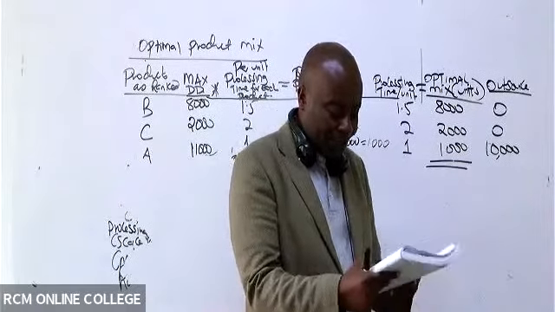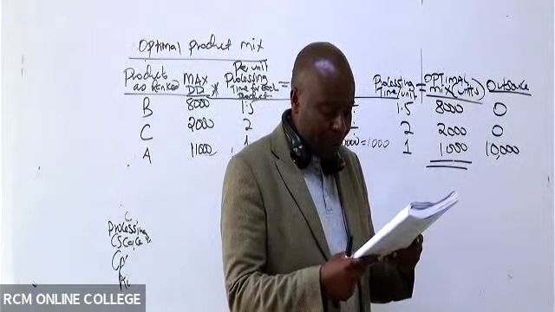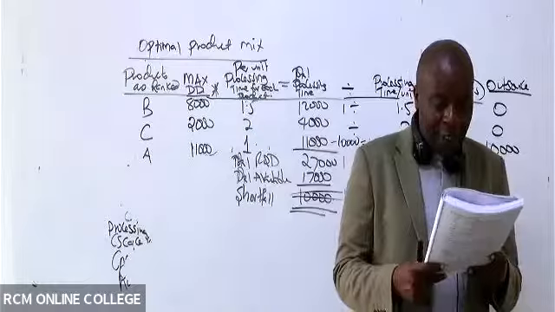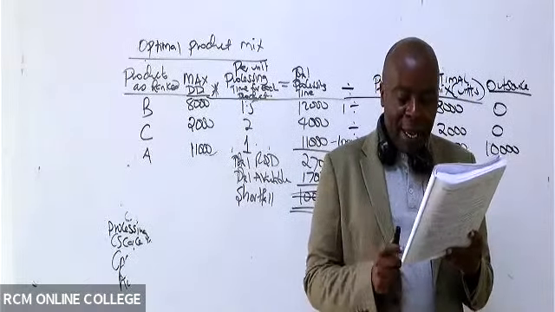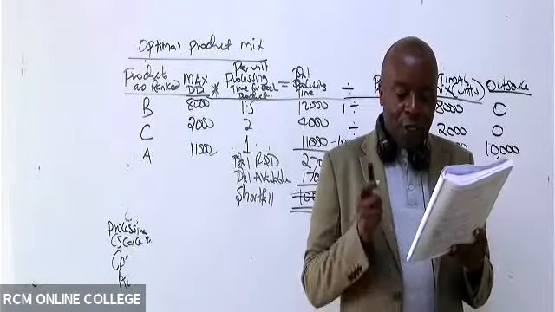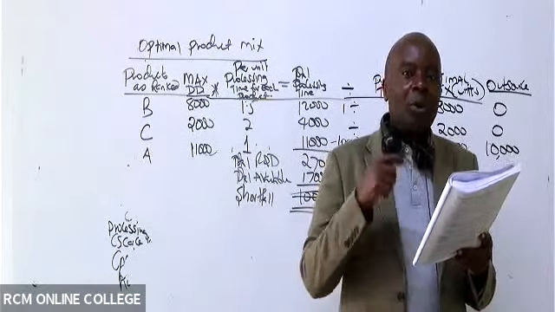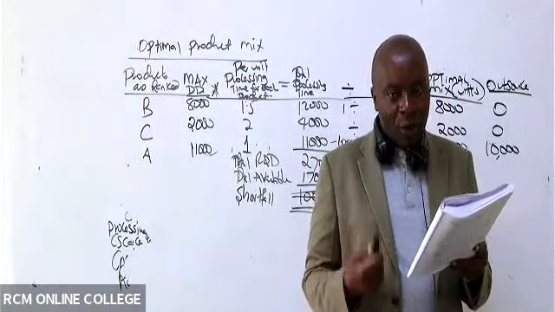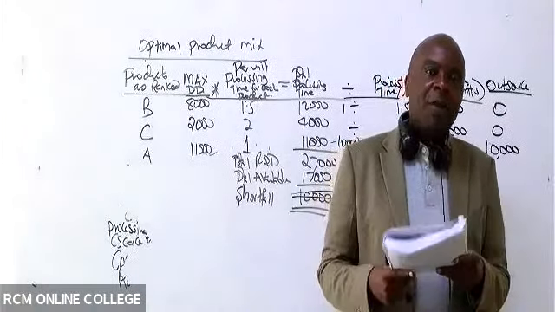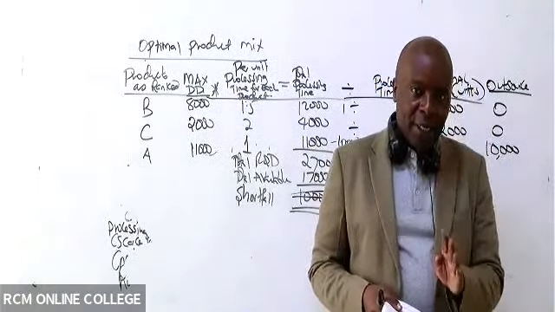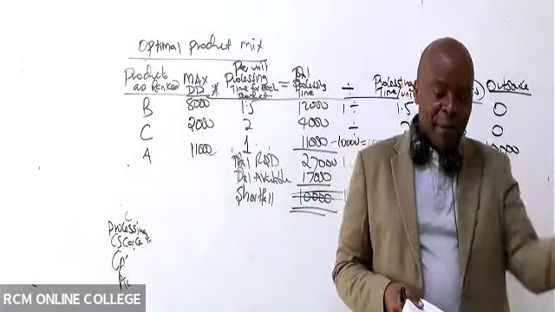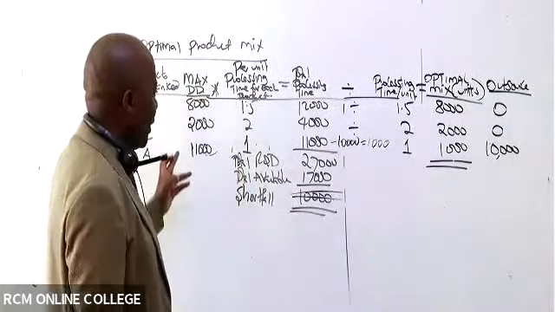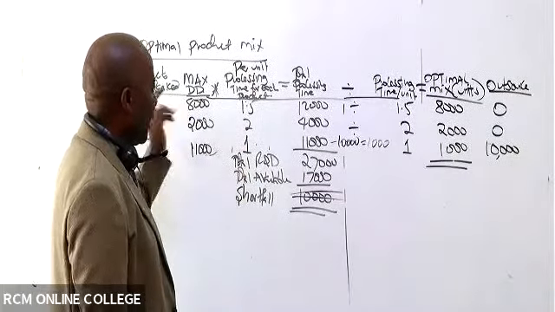What have they told us there? Look at note number 5. Note number 5, they are telling us information in respect to the maximum demand for each product, which Rona Enterprise could alternatively outsource from an independent supplier for the same quality, is given below. So what does that mean? That if you're not able to produce these goods internally, we shall always buy them from an independent supplier. So you can see our demanded units here. Like for boy, it is 8,000 units.